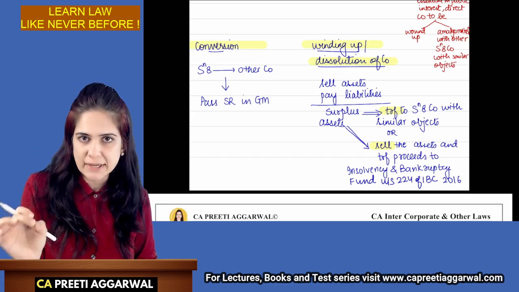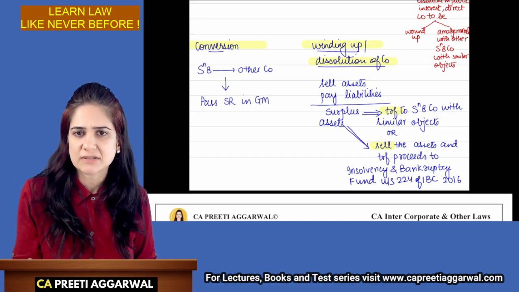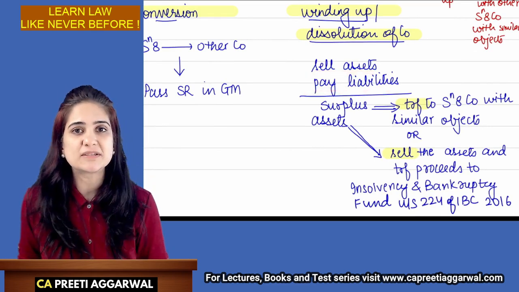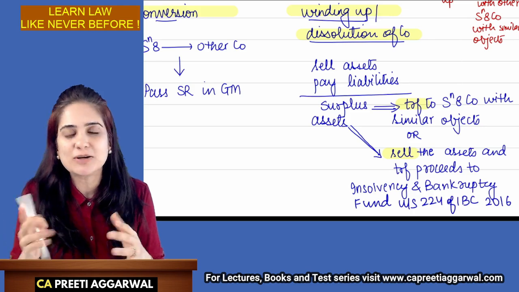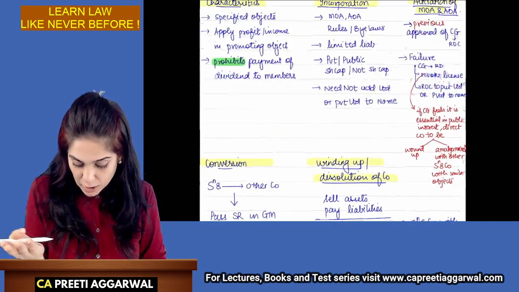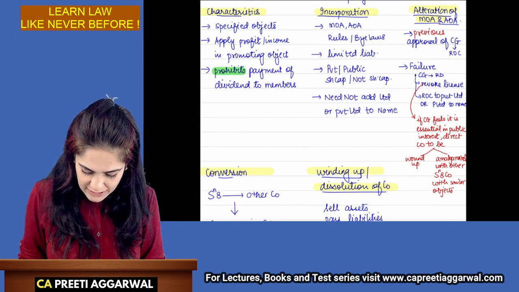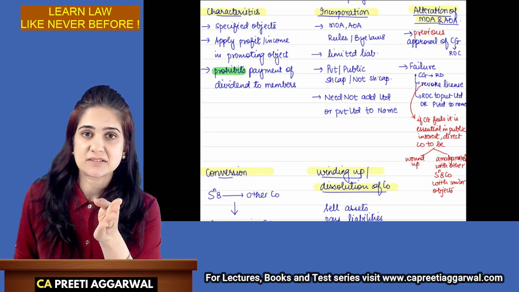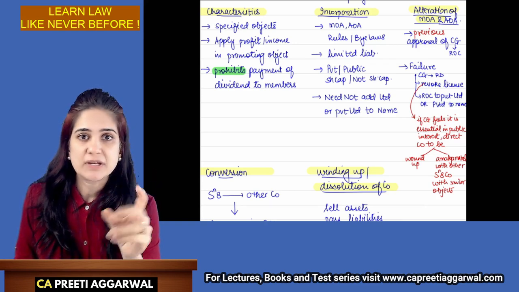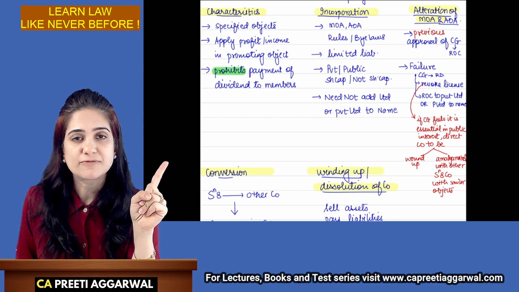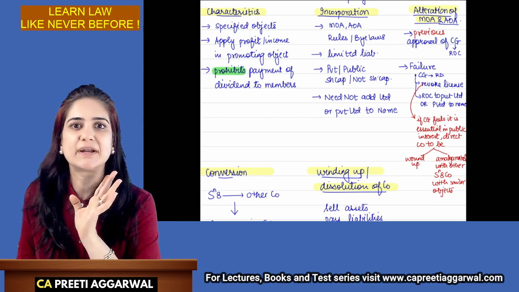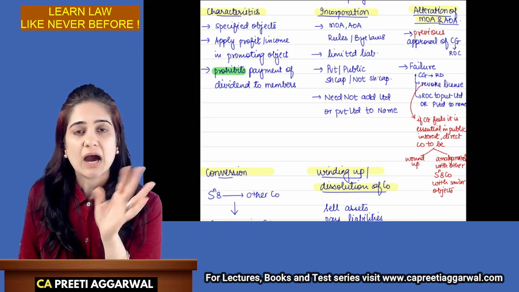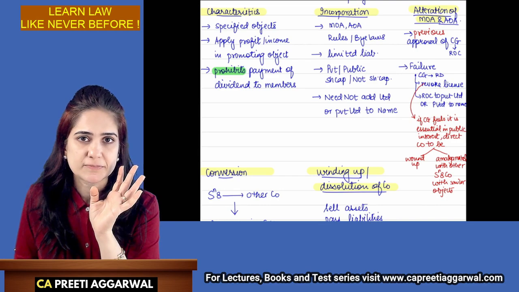See, at the time of winding up, you will sell the assets, pay off the liabilities, and there is some surplus. Can we distribute it as dividend? No, no, no. It is prohibited. So, ma'am, does it mean that you cannot distribute dividend even at the time of winding up? Yes. Dividend can be given neither during the lifetime nor at the time of winding up. It means I can never distribute dividend, I can never distribute profit.